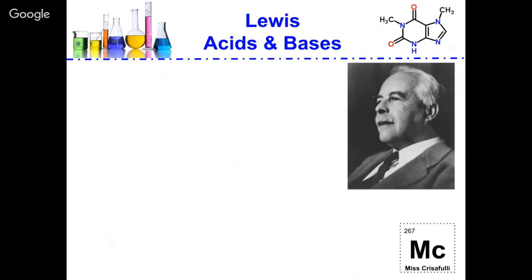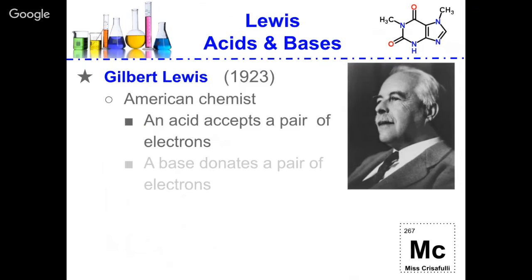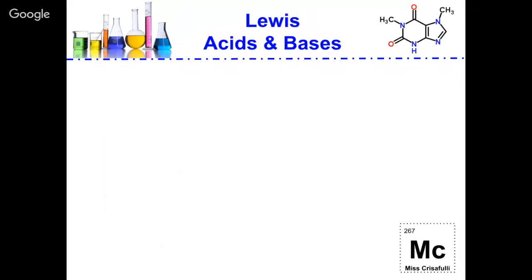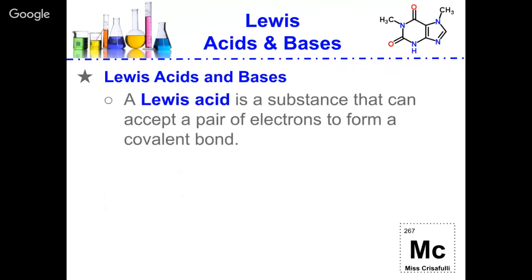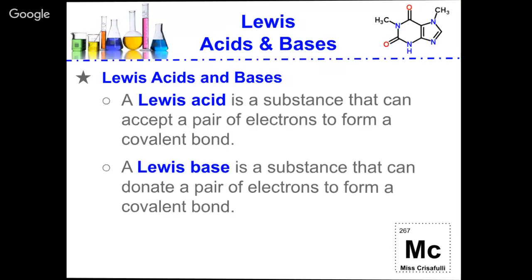Now let's talk about the last definition of acids and bases. Let's talk about Lewis acids and bases. Gilbert Lewis. Lewis should sound familiar because we talked about him when we talked about Lewis dot diagrams. He said that an acid will accept a pair of electrons and a base is going to donate a pair of electrons. So we need to look at the Lewis structure of acids and bases in order to answer these questions. So the Lewis acid is a substance that can accept a pair of electrons to form a covalent bond. A Lewis base is a substance that can donate a pair of electrons to form a covalent bond.